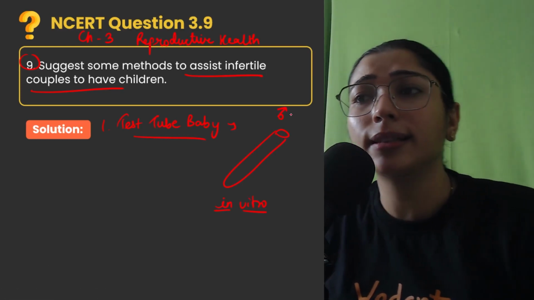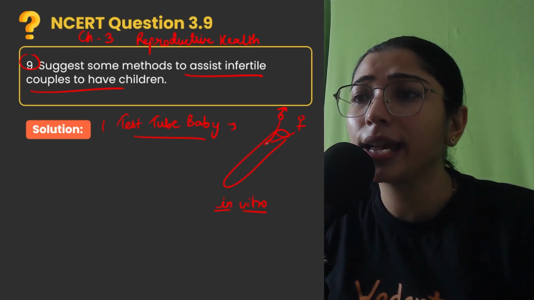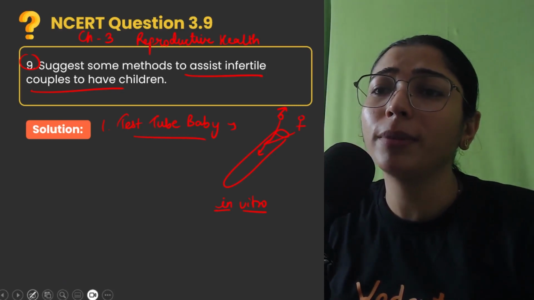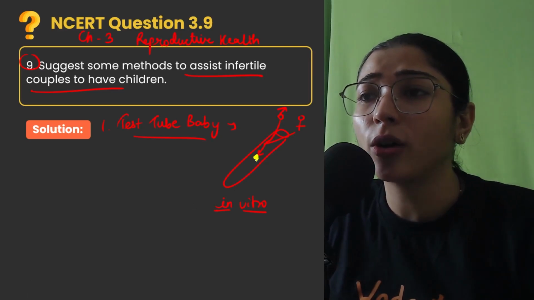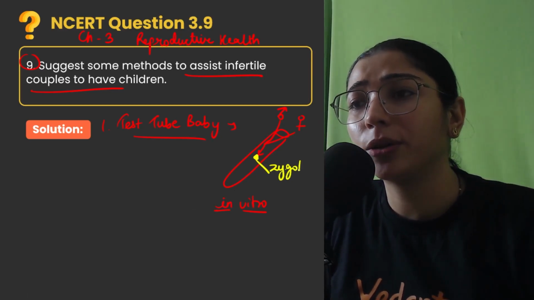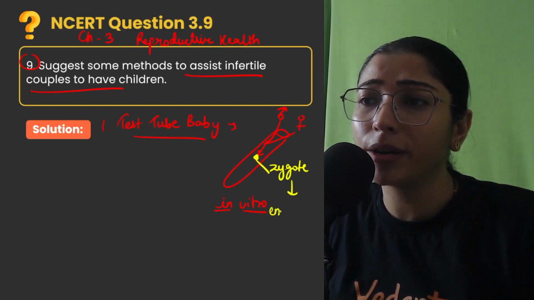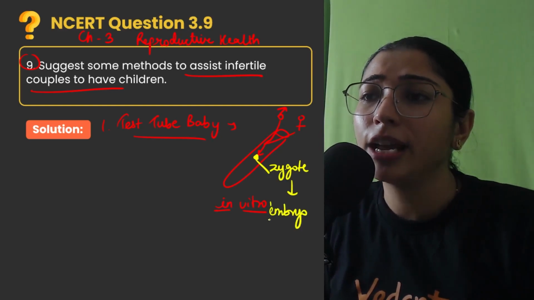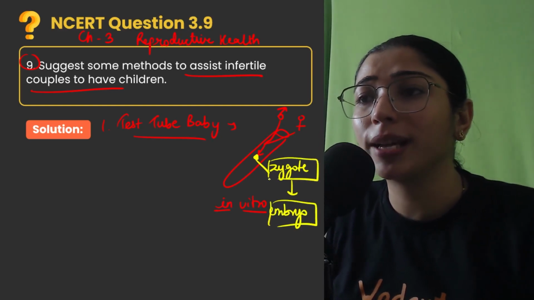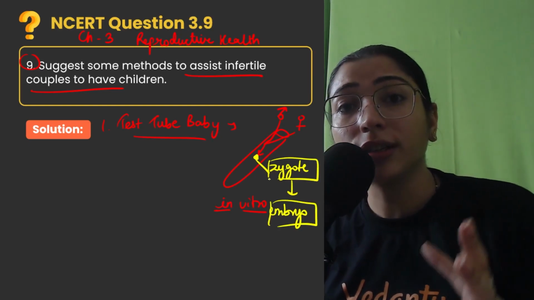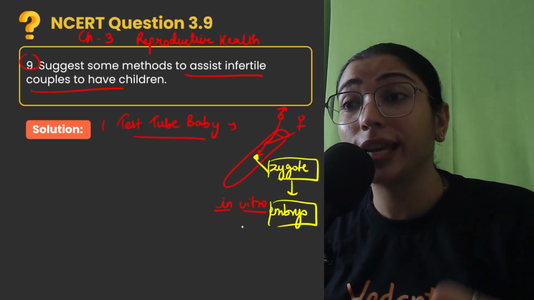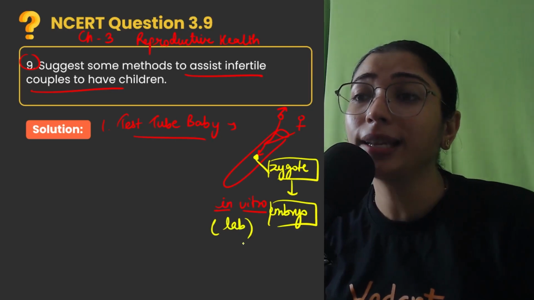So let's say this is the sperm and this is the egg cell coming, and they are fused to form a structure called zygote. Either this can be developed into zygote stage or we can develop it up to embryo stage and then transfer it into the female. So basically children, the fertilization is being carried out in test tubes, in vitro conditions, that we mean lab conditions.